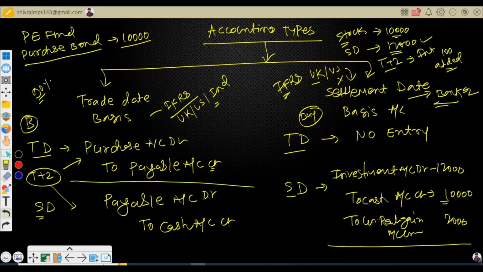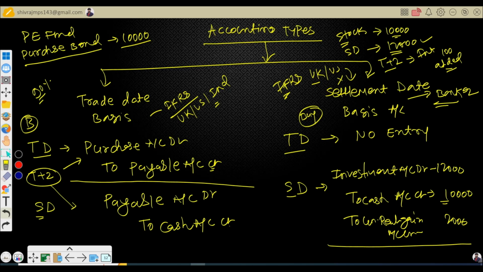Same logic you can apply to the fund as well. A fund will do trade date basis accounting. Why? Because most of the time, as I said, a fund purchases securities, and it does so to prevent risk from the transactions. Payable and receivable is a very essential portion of a fund business, and they create it. This logic applies to your private equity, hedge fund. Don't ask questions like, does this apply to mutual funds or any other funds? As I said, fund includes all funds.